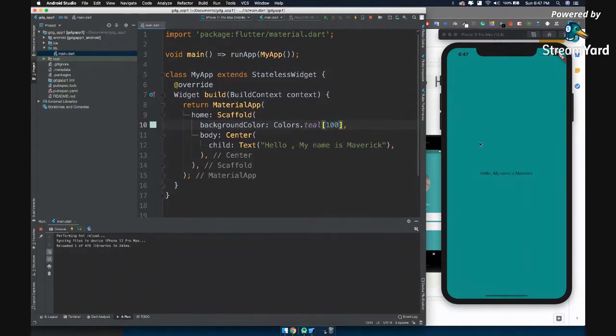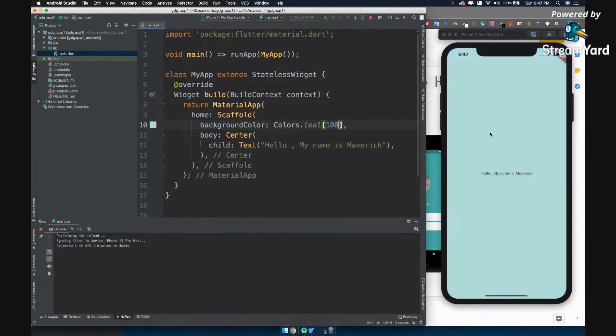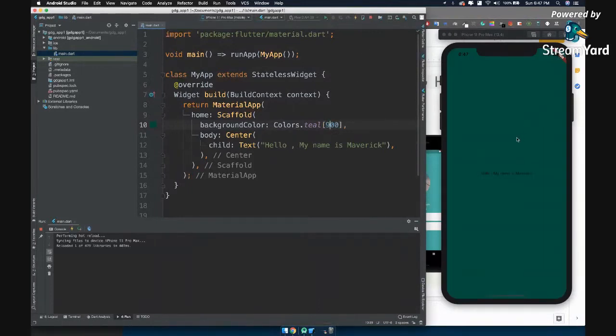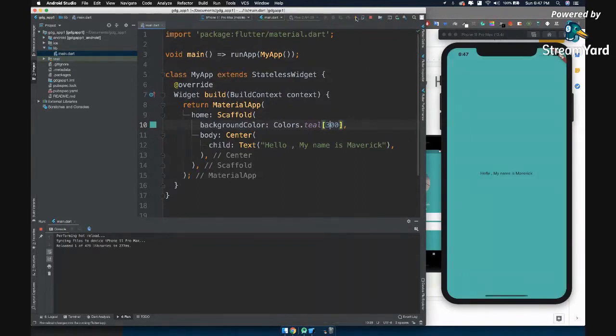Now this teal will become the initial version, the lighter shade. Now you can see it is very lightish. For example, let's make it a 900, the maximum value. It will become the darkest green. Now, in order to maintain this balance, let's keep it as 300. All right. So now you can see we have almost matched the color, right?